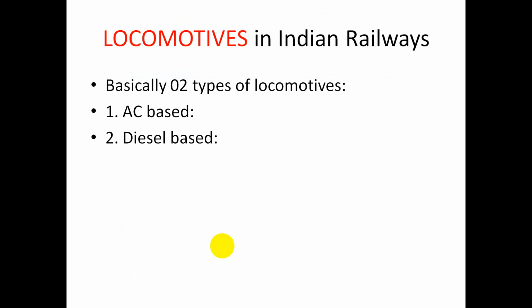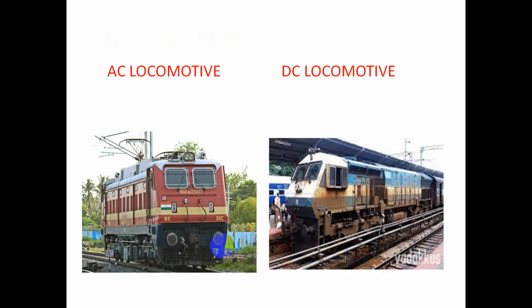Next, very important: locomotives in Indian Railway. I'm not making things too complicated, so I'll move directly to the topic. We have two types of locomotive: AC based, alternating current, and second, diesel based. First we start with the left side, which is an AC locomotive.